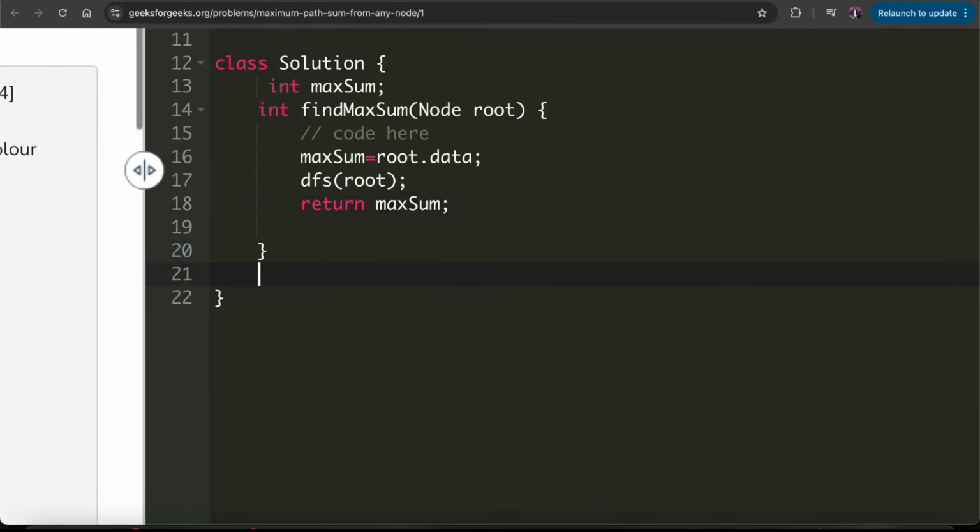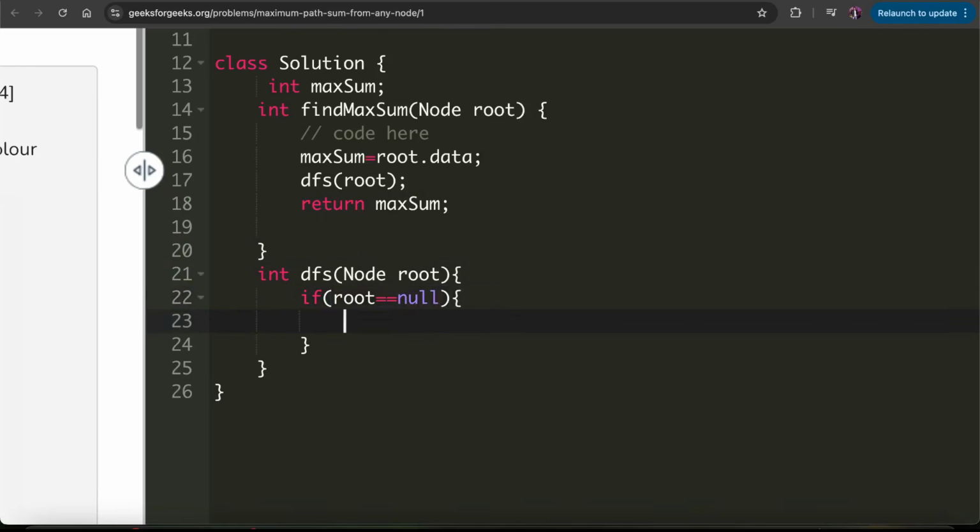Okay, we're going to make a function DFS. We're going to pass the root node, right? And if root is equal to null, that is we are hitting the leaf nodes here, or basically if there are no roots to traverse, return 0 in this case. We make a left call, that is leftMax, and we take the maximum value of it to handle the negative integers.